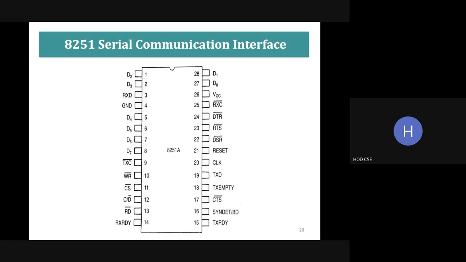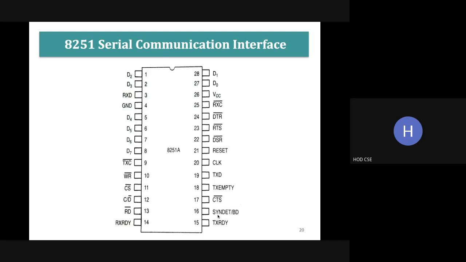So 8251 is used for serial transmission. It is a 28 pin IC chip. So I hope you remember: RxD is receive data, GND is ground, TxC is transmit clock, WR is write signal, CS is chip select, C/D bar is control or data, RD is read signal, RxRDY is receiver ready, TxRDY is transmitter ready.